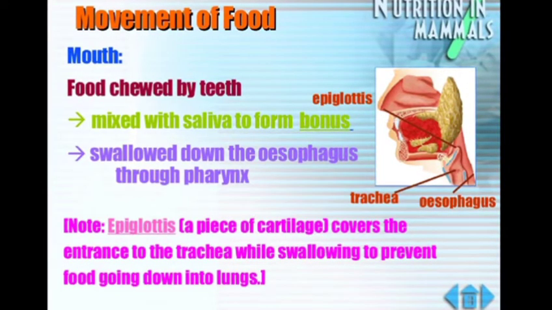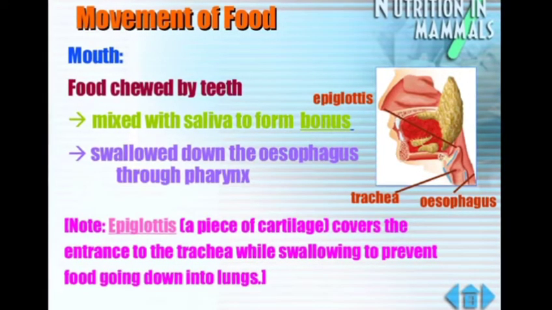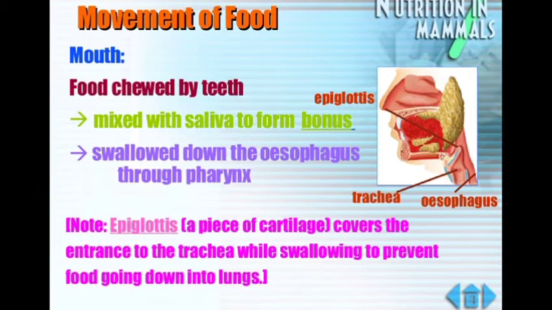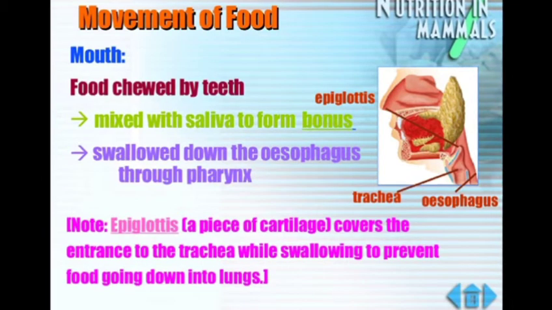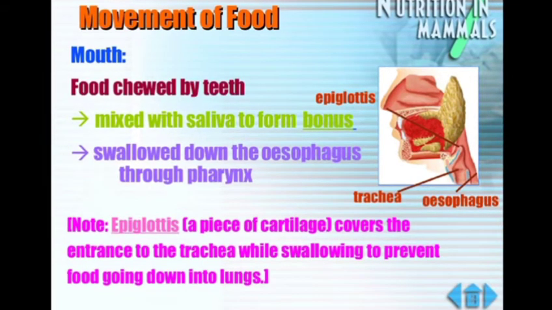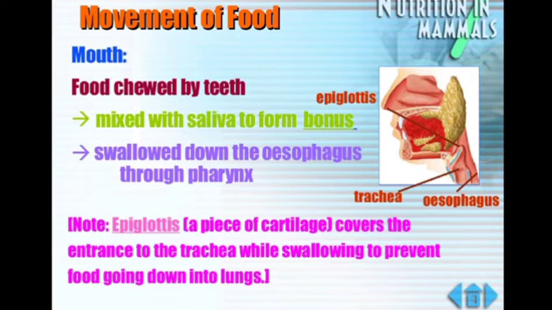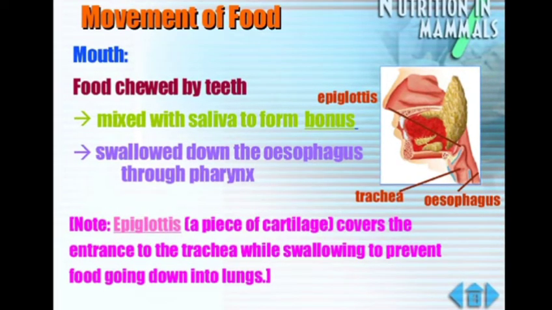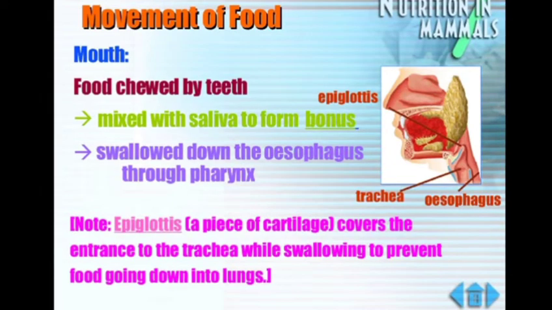What are the functions of these three components of the buccal cavity? The food is in a complex form, and the teeth chew the food and break it down into smaller particles, a process known as mastication.